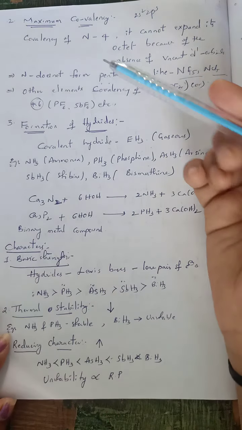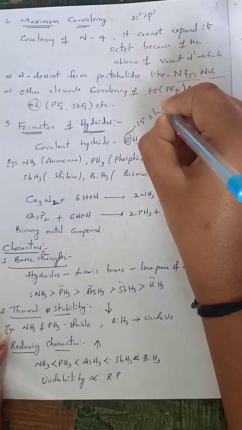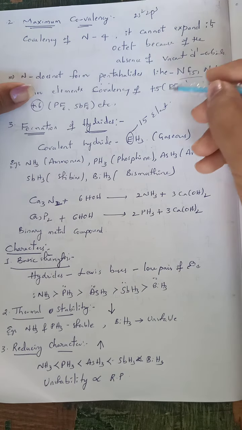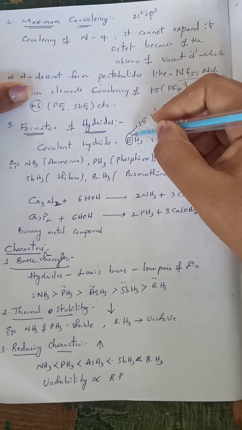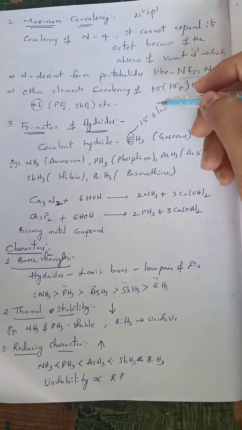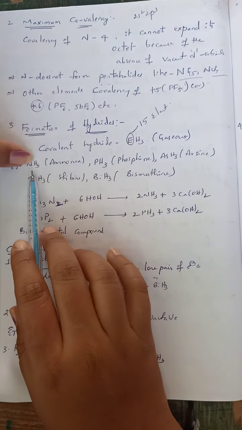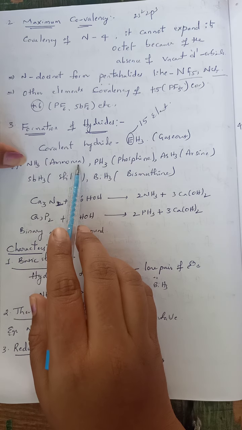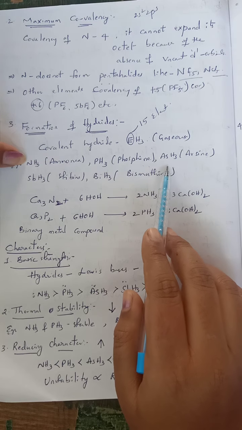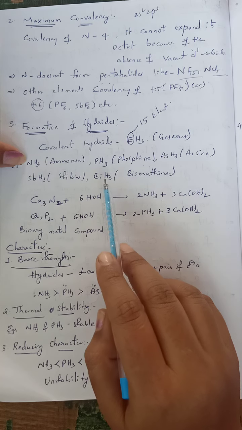Covalent trihydrides, EH3. Here E indicates a 15th group element. It may be nitrogen, phosphorus, arsenic, antimony or bismuth. In general, we can represent the 15th group elements as E. When they react with hydrogen, they form trihydrides. These trihydrides are gaseous and covalent in nature. Example, ammonia, NH3, is gaseous in nature. PH3 is phosphine. Arsine, that is AsH3, stibine, SbH3, bismuthine, that is BiH3.